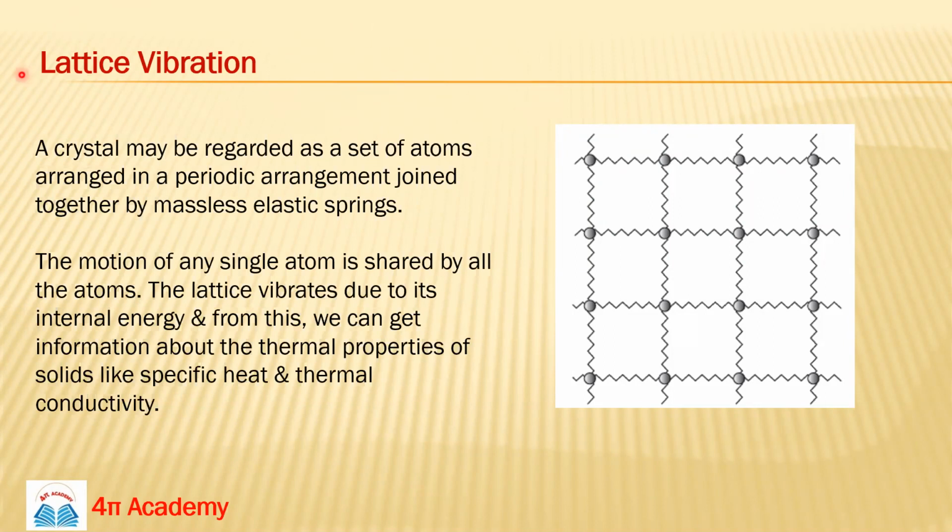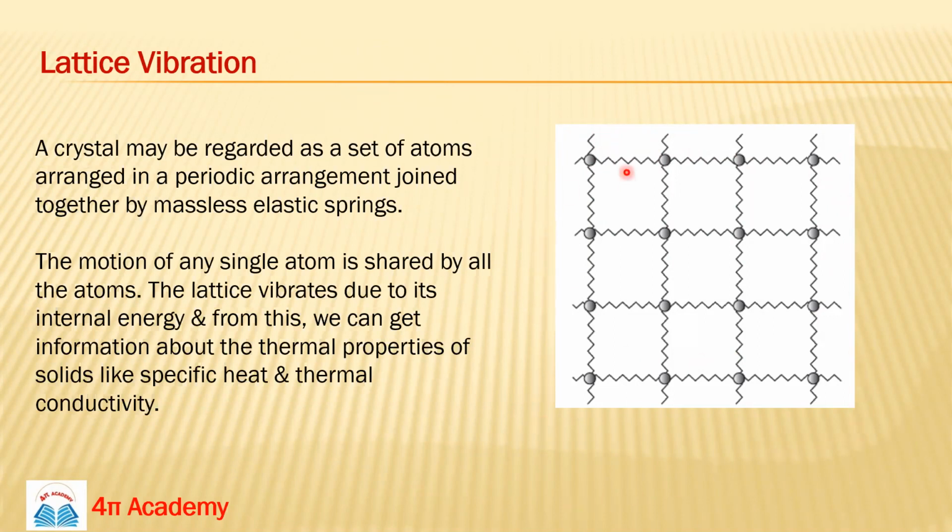So you all know lattice. A lattice is basically a collection of hypothetical points, in which there is a regular and repeated arrangement of these points. In a crystal, which is based on a lattice, the hypothetical points are replaced by a basis, which means atoms. So in a crystal we have atoms arranged in a regular and repeated manner.